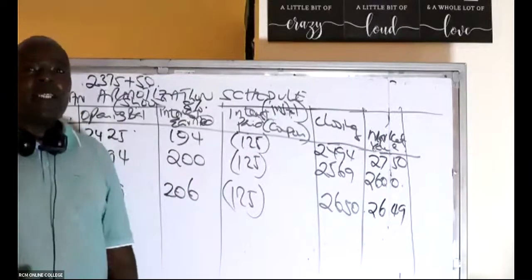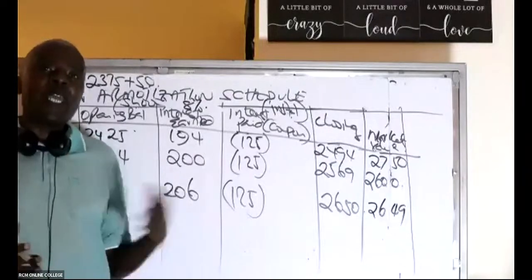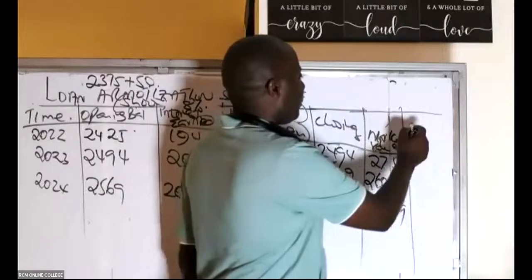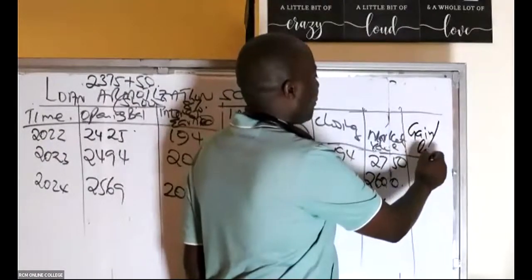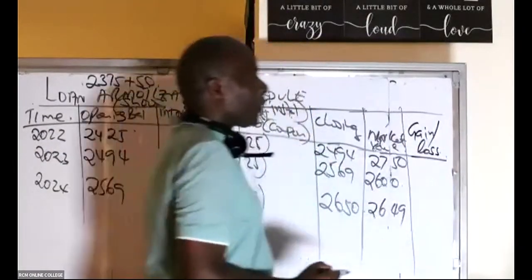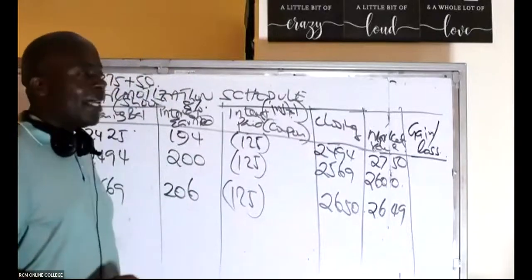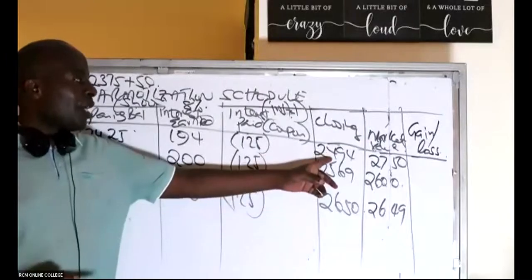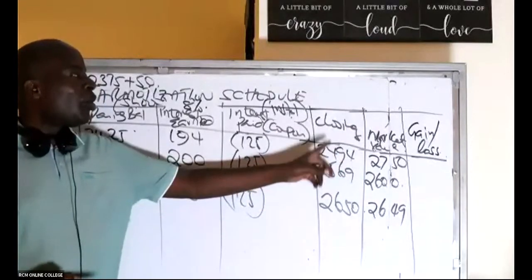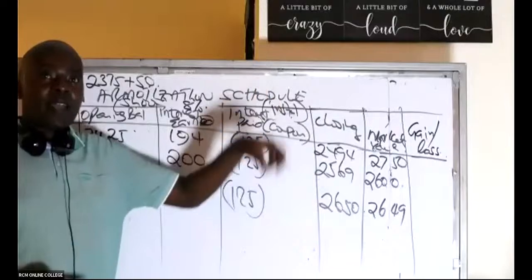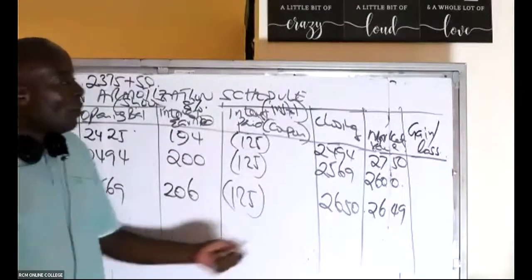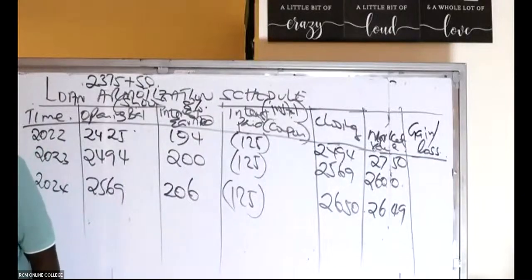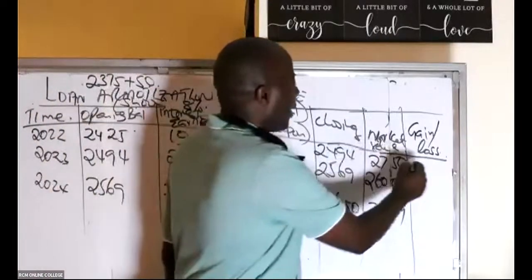But in this case, there is a gain stroke loss, a fair value gain or fair value loss. So come and give me the gain stroke loss here, which we shall take to the income statement or OCI. Like here, the closing was 2494, but on fair valuation we got a higher value. So I can see a gain of how much? Please take this minus this. A gain of 256.